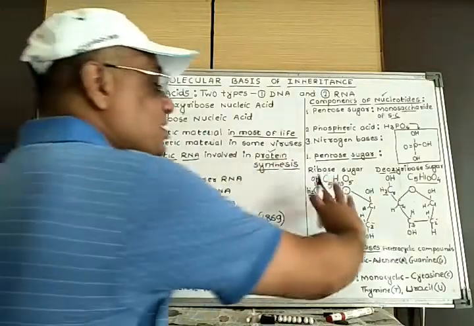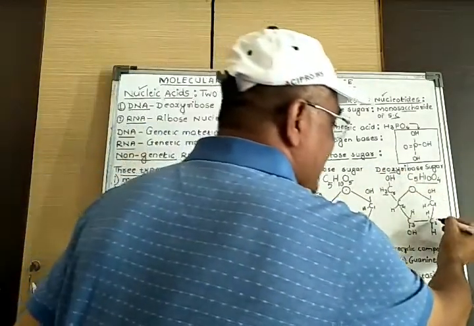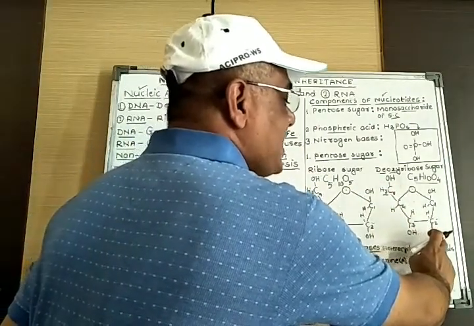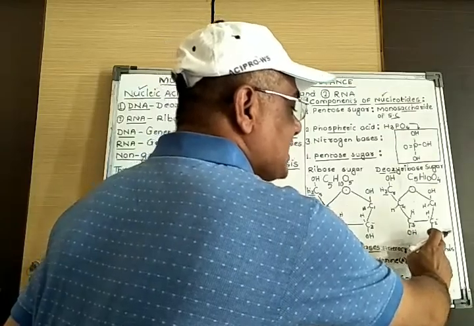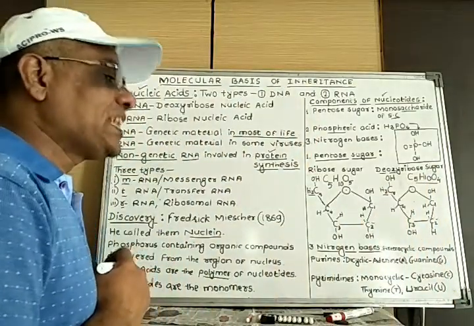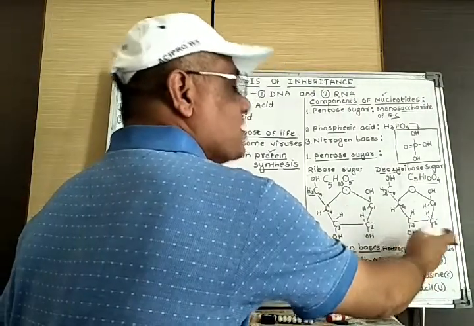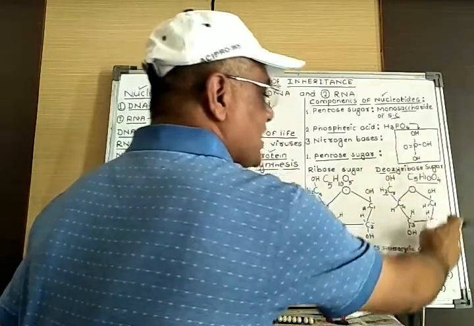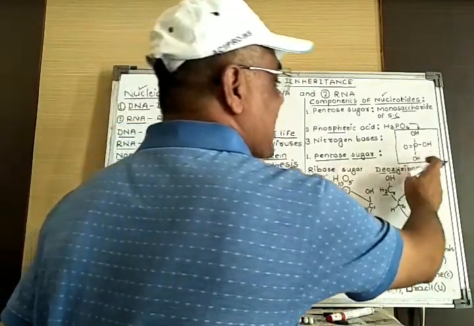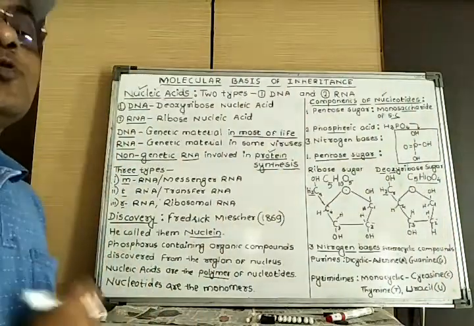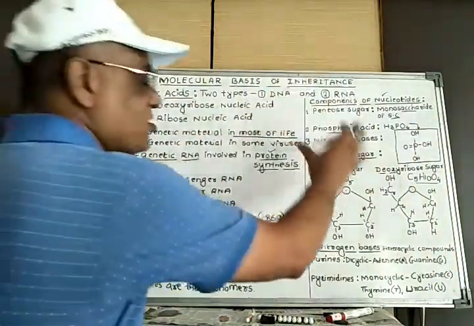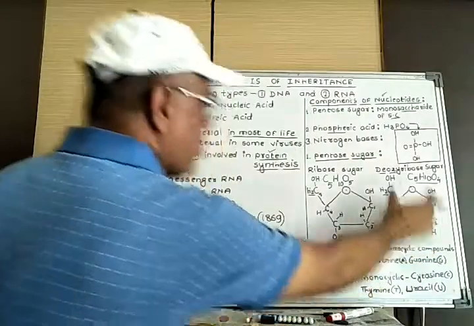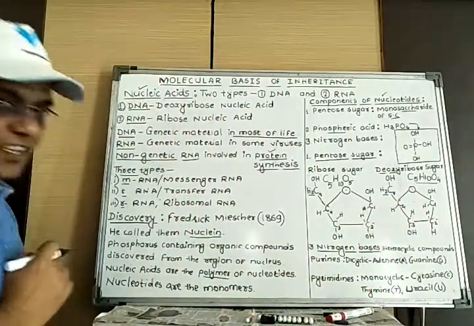But the difference is at carbon number second, where there is only hydrogen, meaning one oxygen is less, there is absence of an OH group, and that's why the sugar molecule is called deoxyribose sugar. So these are the two types of pentose sugar, of which ribose is present in RNA and deoxyribose is present in DNA.